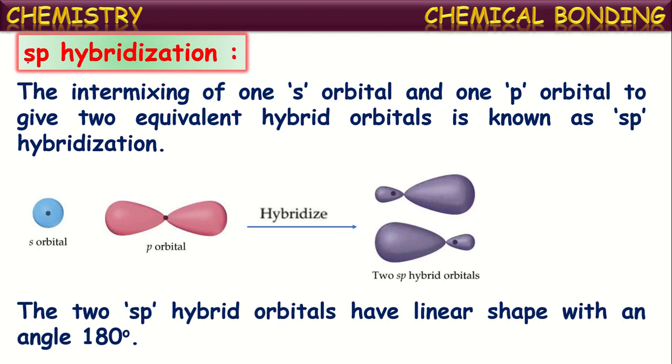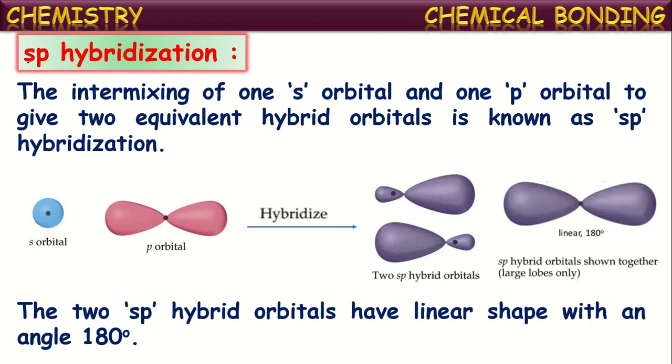Now, the two sp hybrid orbitals have a linear shape with a bond angle of 180 degrees. The newly formed hybrid orbitals will have unpaired electrons in them, so they try to maintain maximum distance from one another, and hence they come into a linear shape in space, in opposite directions.